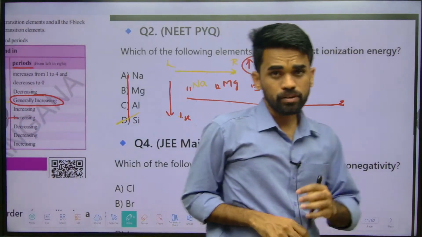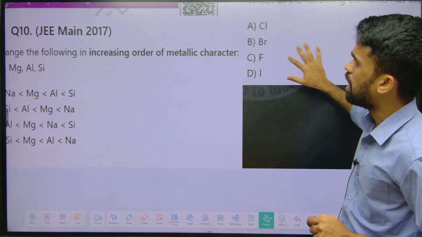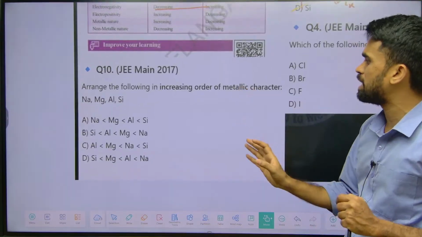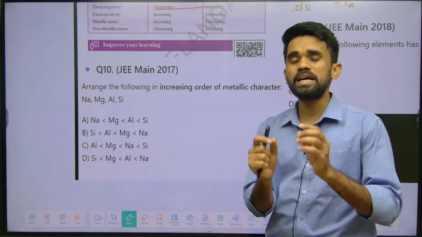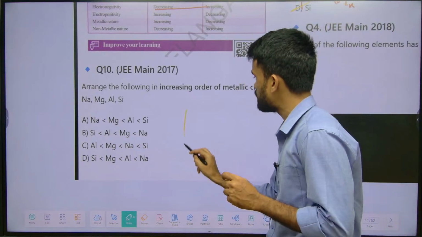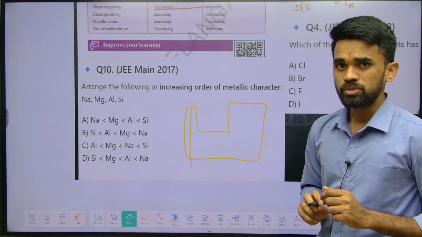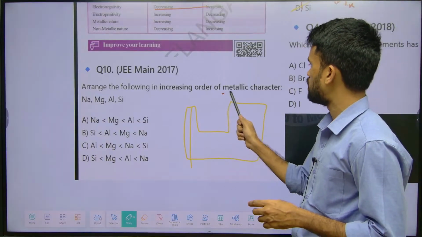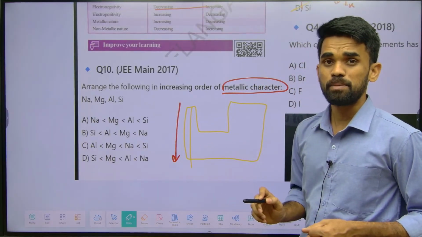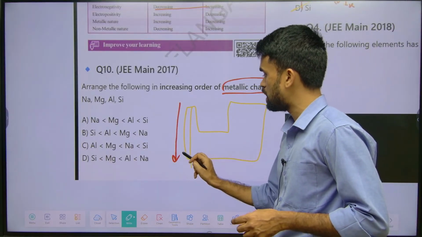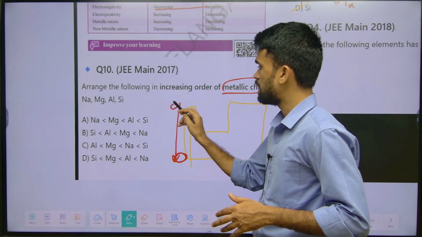Okay, in the same way you can also solve this question that I have provided here. Arrange the following in the increasing order of metallic character. The basic fundamental concept here is understanding the periodic table. Now what happens in the periodic table with respect to metallic character? Down the group, metallic character increases, meaning the element at the bottom will have more metallic character, and the one at the top less metallic character.